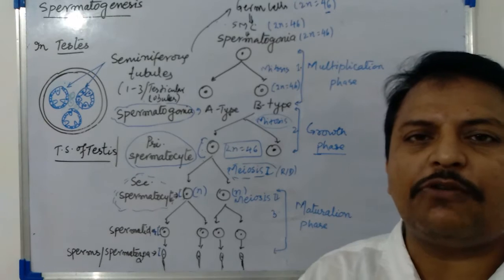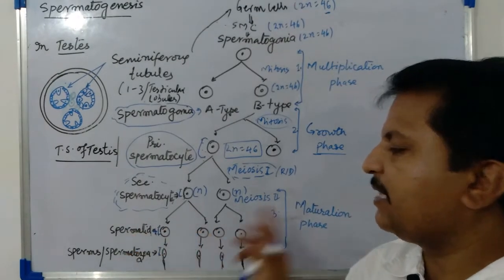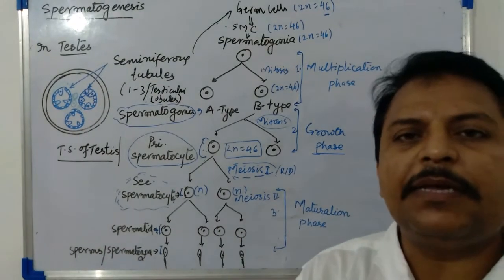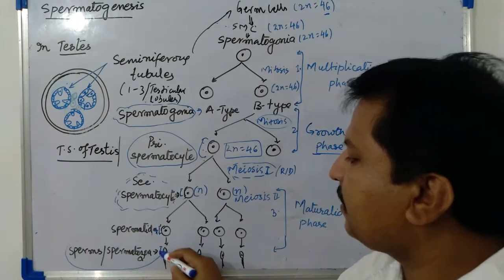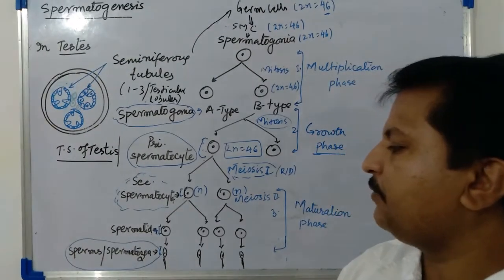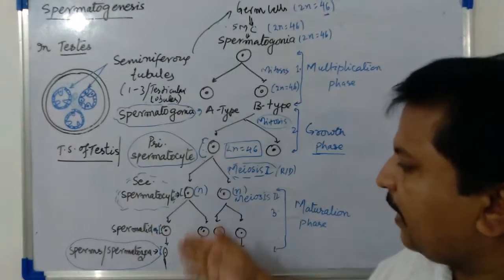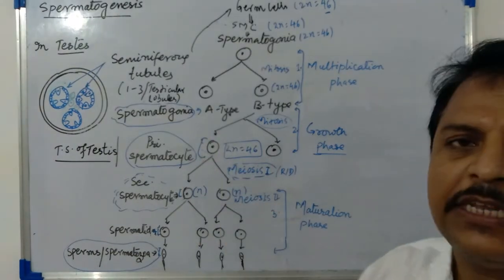One primary spermatocyte after complete division will form four spermatids, and then they will complete the process of maturation and turn into functional gametes, that is sperms or spermatozoa. Okay, so this in a nutshell is the entire process of spermatogenesis in human male.